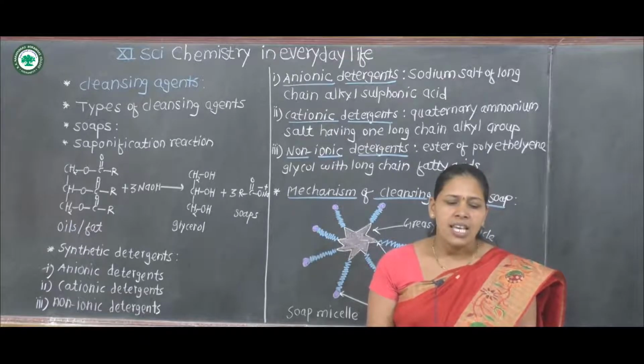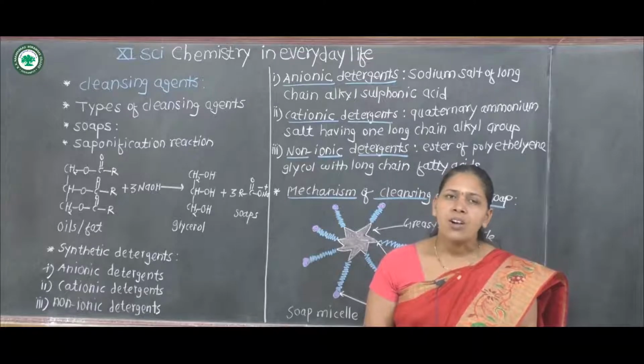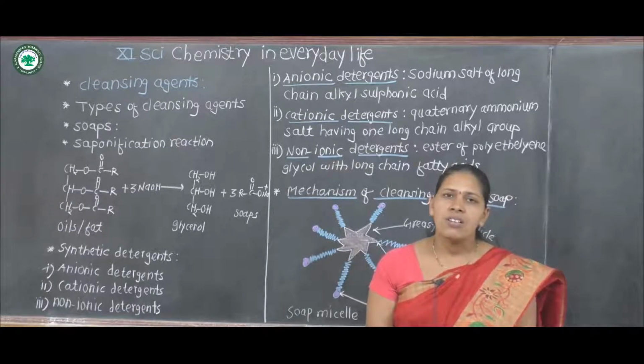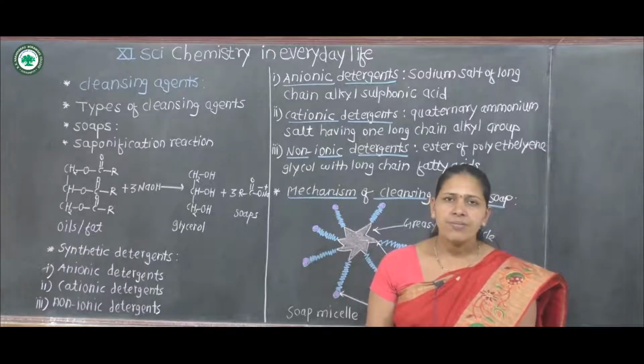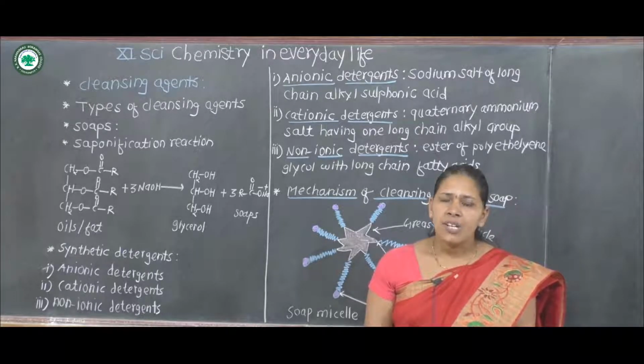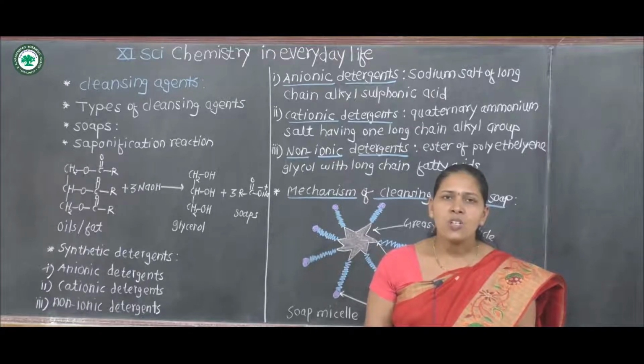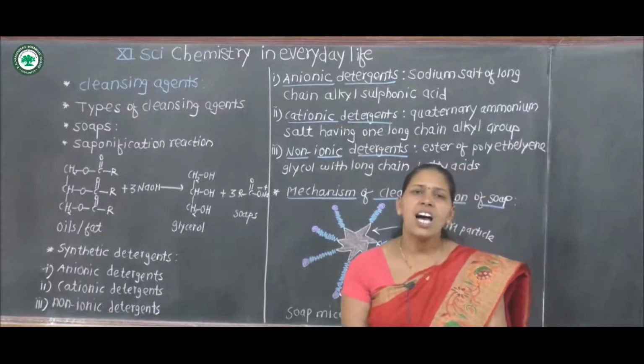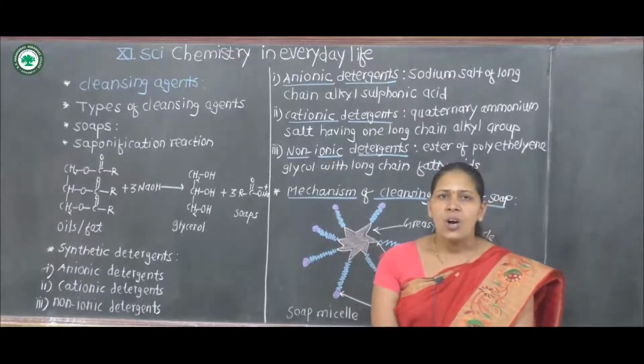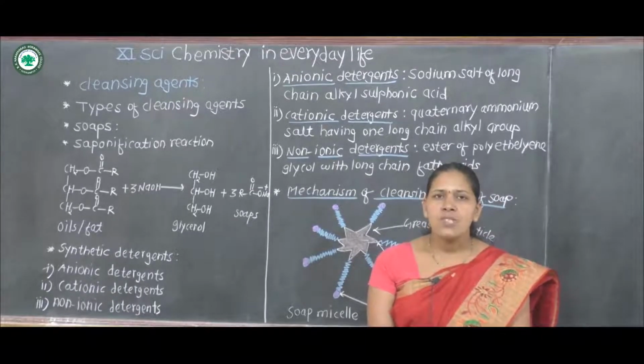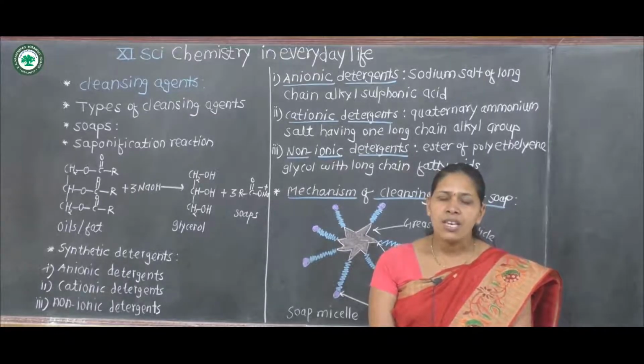Here also a 1 mark or 1 sentence answer question will be asked: define anionic detergent, or what is anionic detergent? Anionic detergents are sodium salt of long chain alkyl sulfonic acid, or sodium salt of long chain alkyl substituted benzene sulfonic acid.